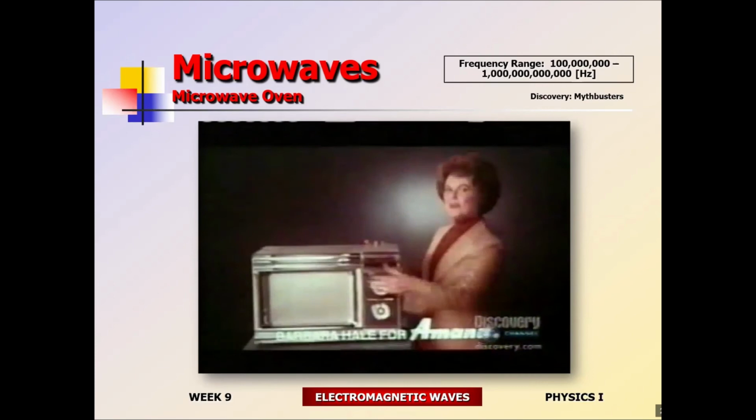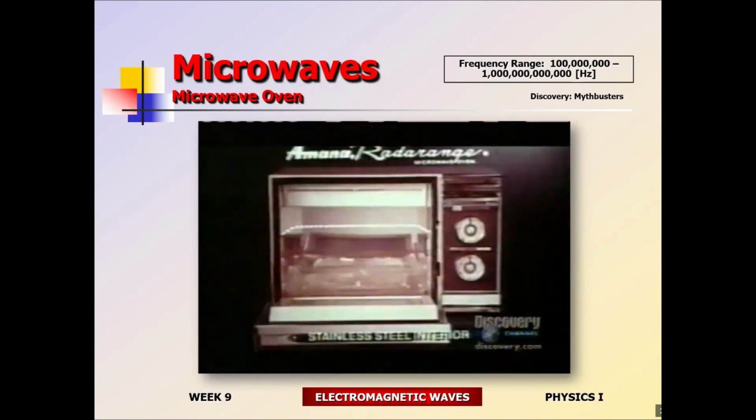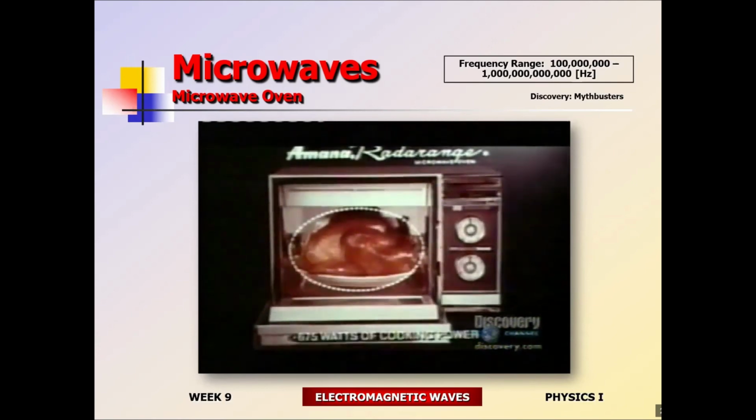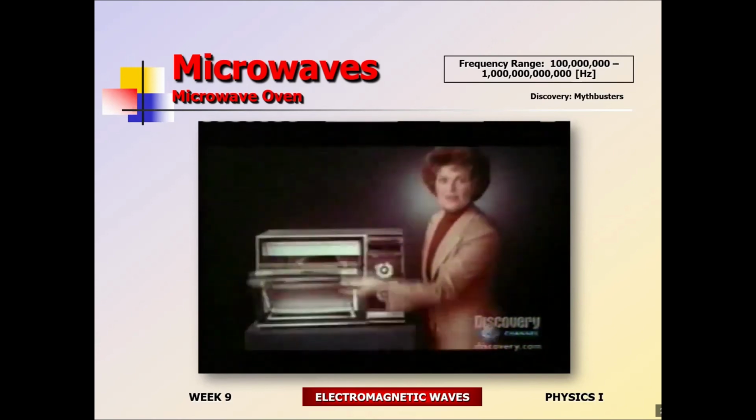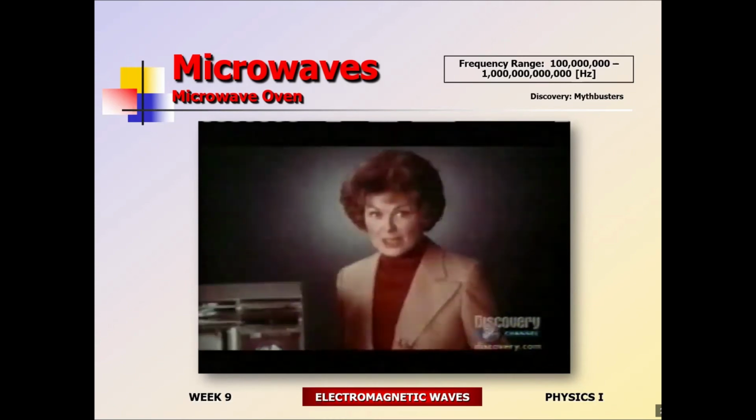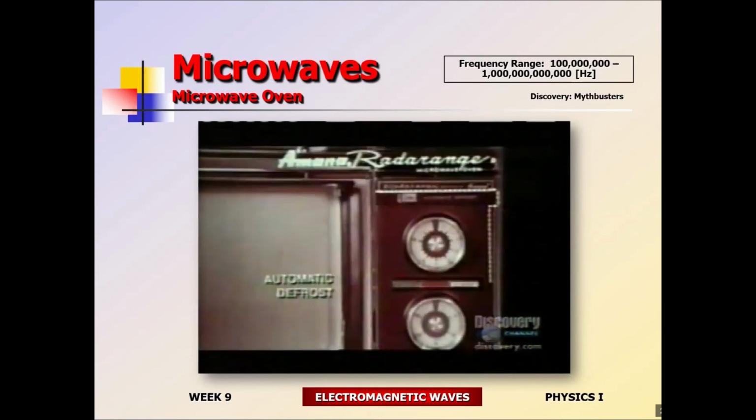The Amana radar range microwave oven is quality. In the early days, it was hailed as a revolutionary kitchen convenience. The family-sized turkey. 675 watts of cooking power means faster cooking than most other microwave ovens. Uses 50 to 75% less energy than a conventional electric range. 5 and 30-minute timers with automatic defrost cycles.